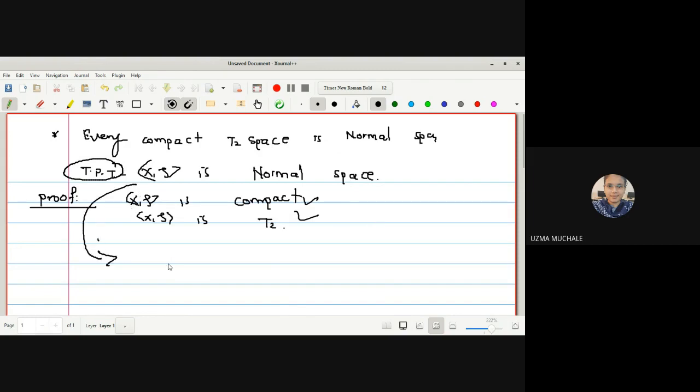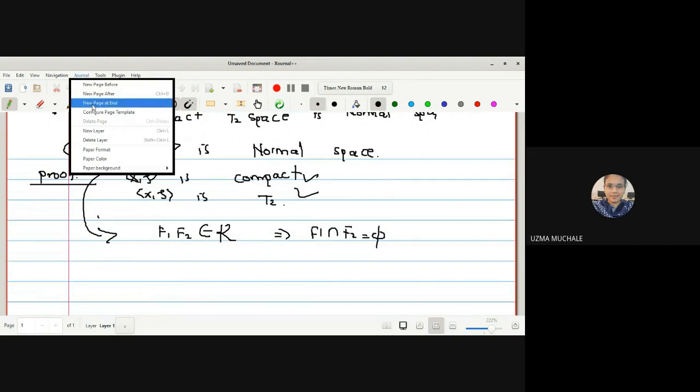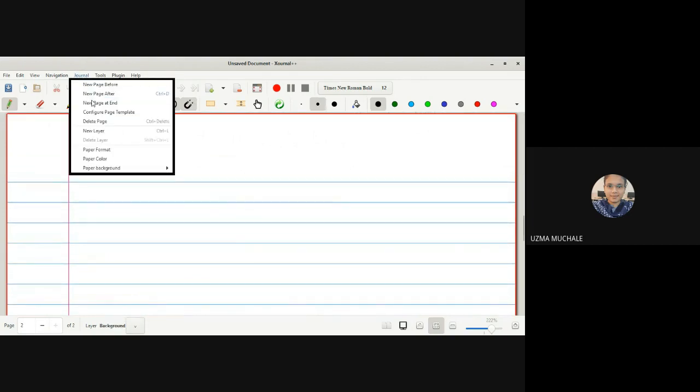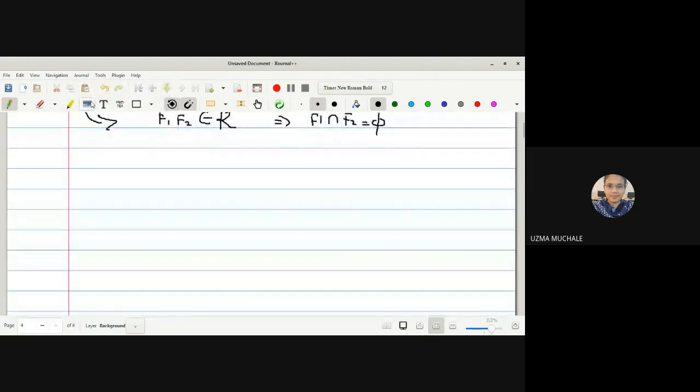To prove any space to be a normal space, we have to start with two disjoint closed sets, which means F1 intersection F2 is empty. Starting with the two disjoint closed sets, we should be able to find two disjoint open sets. How to find them? We will find them with the help of the consideration that it is a T2 space as well as a compact space. So we start with the assumption that F1 and F2 are two disjoint closed sets.